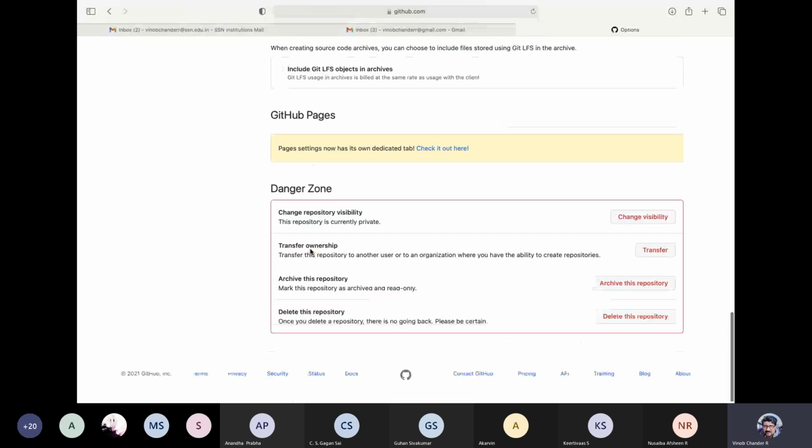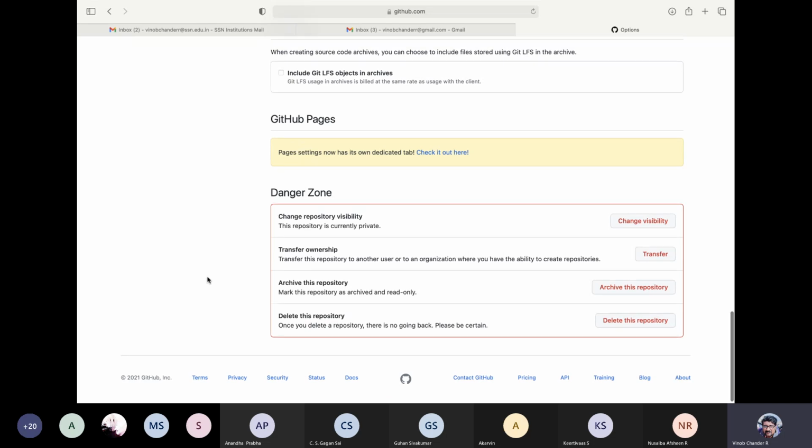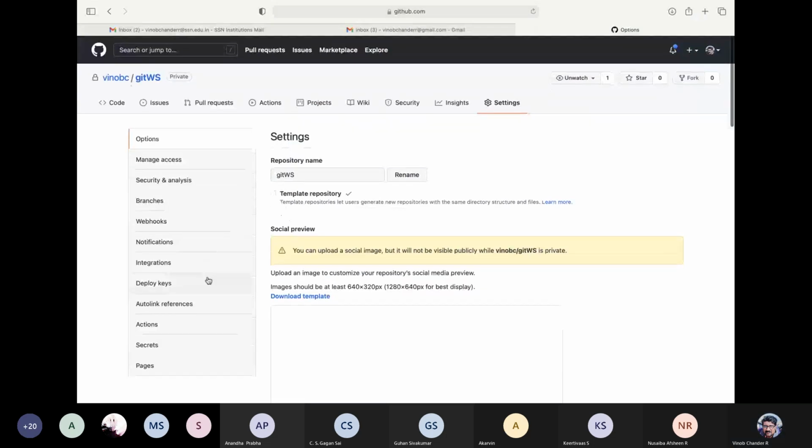And finally, if you want to delete a project, you can come to this danger zone, right? Change the visibility. It is private. If you want to make it public, you make it public, right? Transfer ownership, all those things. And yeah, you have pages also, guys.